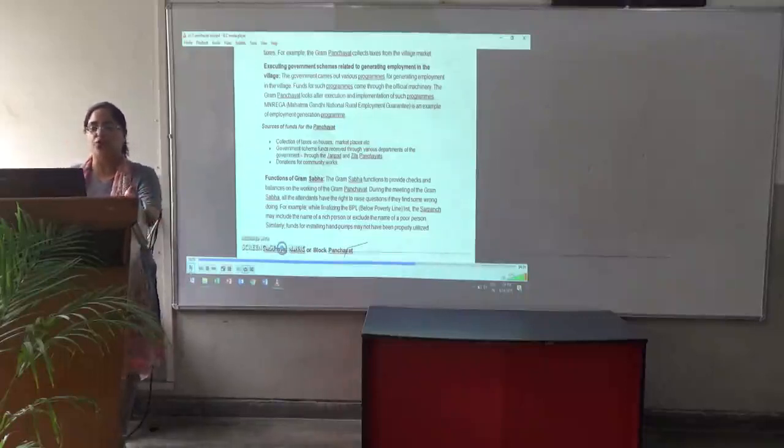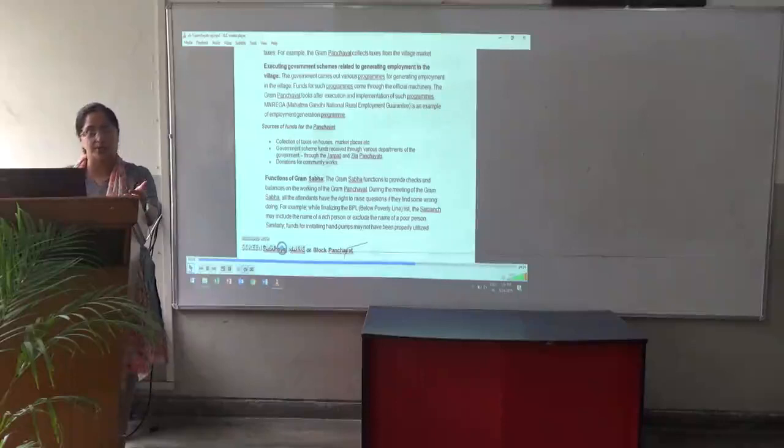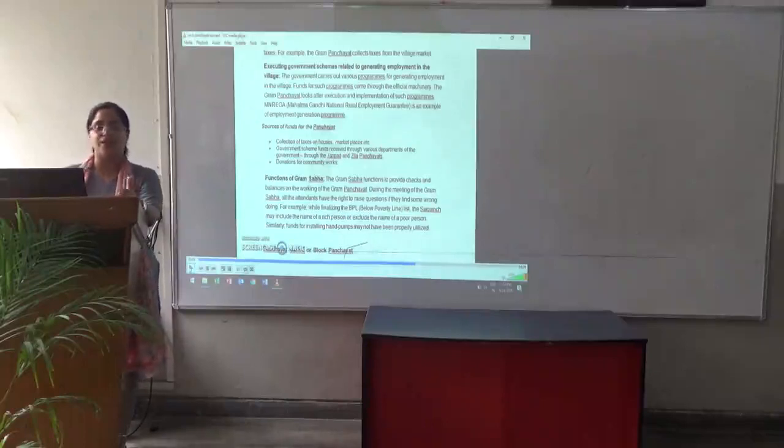Funds for such programs come through the official machinery. The Gram Panchayat looks after the execution and implementation of such programs. MGNREGA, Mahatma Gandhi National Rural Employment Guarantee, is an example of an employment generation program which ensures 100 days of employment to the people.